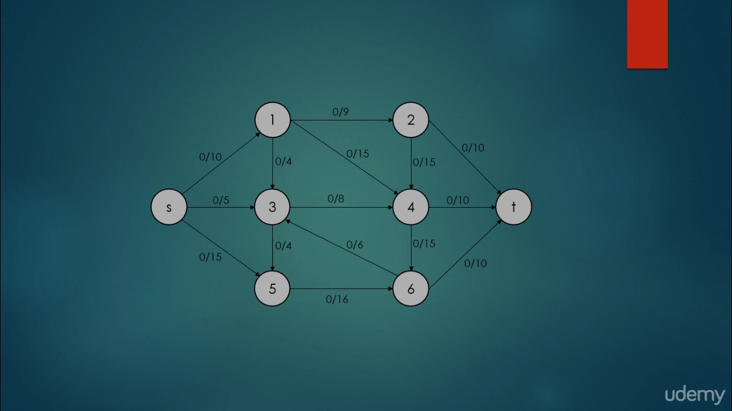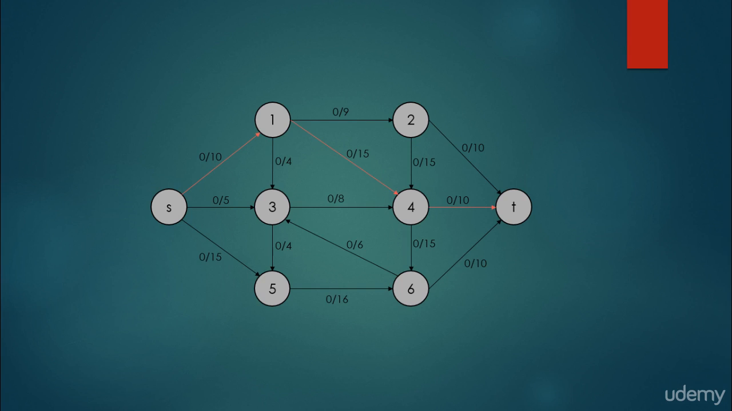So for example, in this situation, we have a graph with directed edges, and the edges have two parameters, as I said earlier. For example, the edge from S to vertex 1 is 0/10. The 0 represents the flow, and the number after the slash, the 10, represents the capacity. And as I said earlier, it's very, very important that the flow can't exceed the capacity.